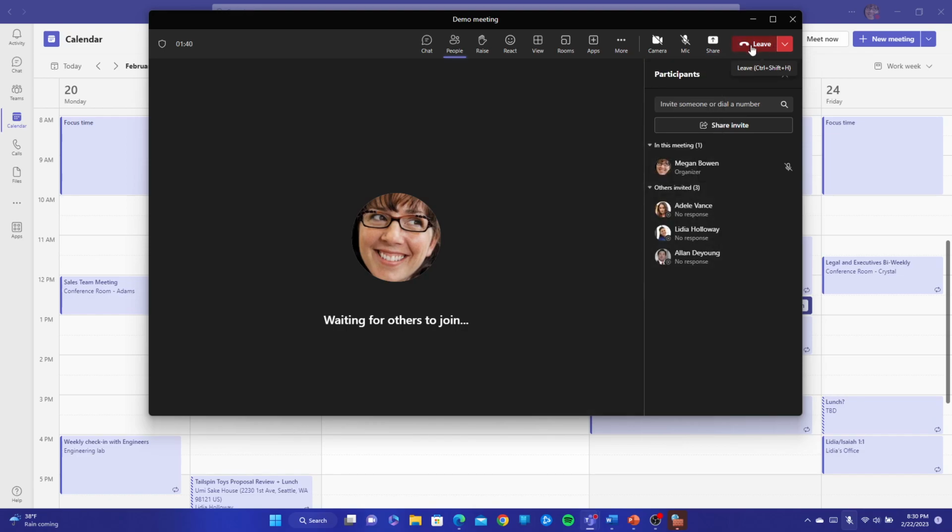Once we're done with the meeting, we can leave. However, because I am the meeting organizer, I'll also have another option here. If I click on the downward arrow, I'll have this option here where it says End Meeting. So I'll end the meeting for everyone.